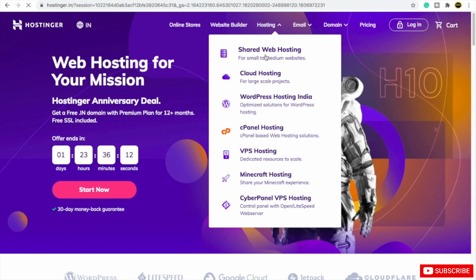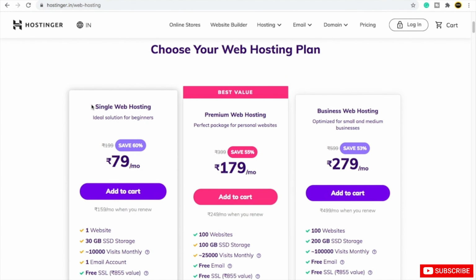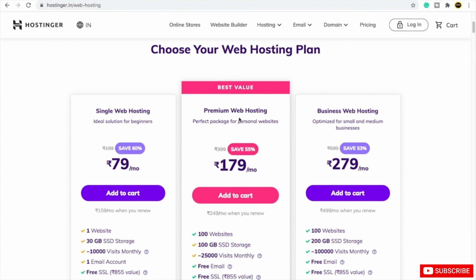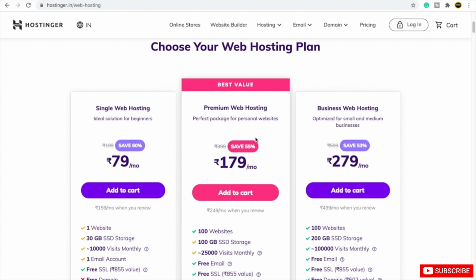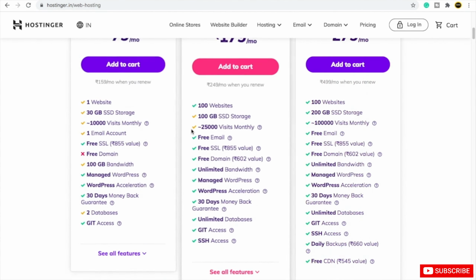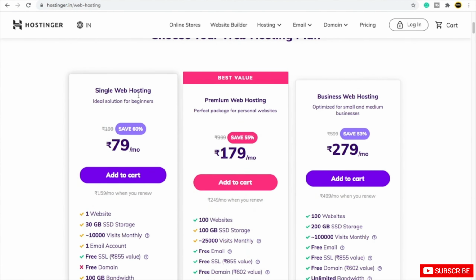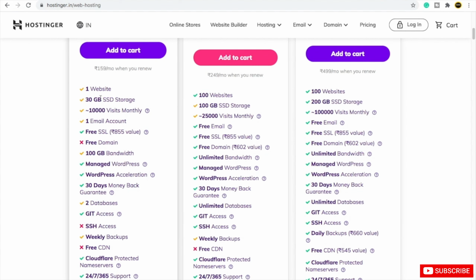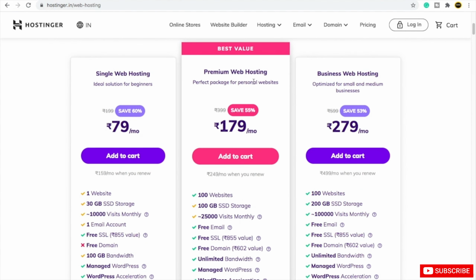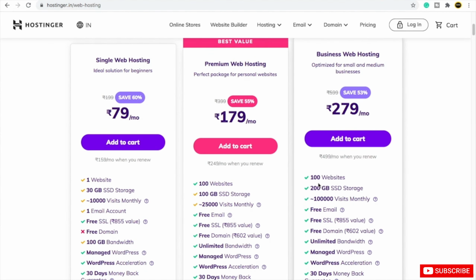If you click on shared web hosting and scroll down, you will find 3 plans: single web hosting, premium web hosting, and business web hosting. Here you can see there are lots of things you can compare. For example, if you look at all features, in single web hosting you can only create one website. But if you go for premium web hosting, you can create 100 websites. In business web hosting also you can create 100 websites.